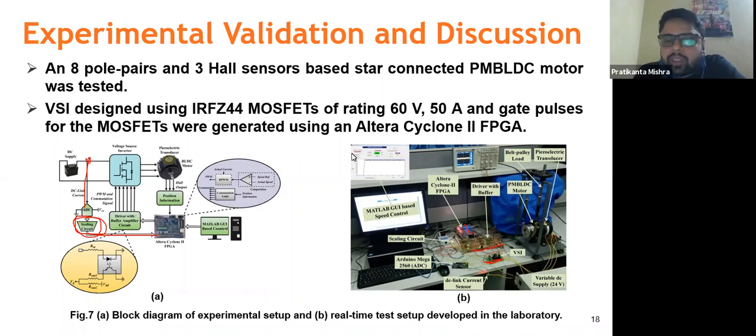So we can visualize the speed of the motor without any extra arrangement, and we are taking this particular speed that is being measured in the FPGA directly to MATLAB through the GUI. So we are using UART communication over there. We have designed the UART also. Next, the MOSFETs that we are using are IRFZ44 MOSFETs, and obviously most of you will be aware of the ratings of the MOSFETs. And this is an 8 pole pair motor, and 3 Hall sensors are out there obviously.